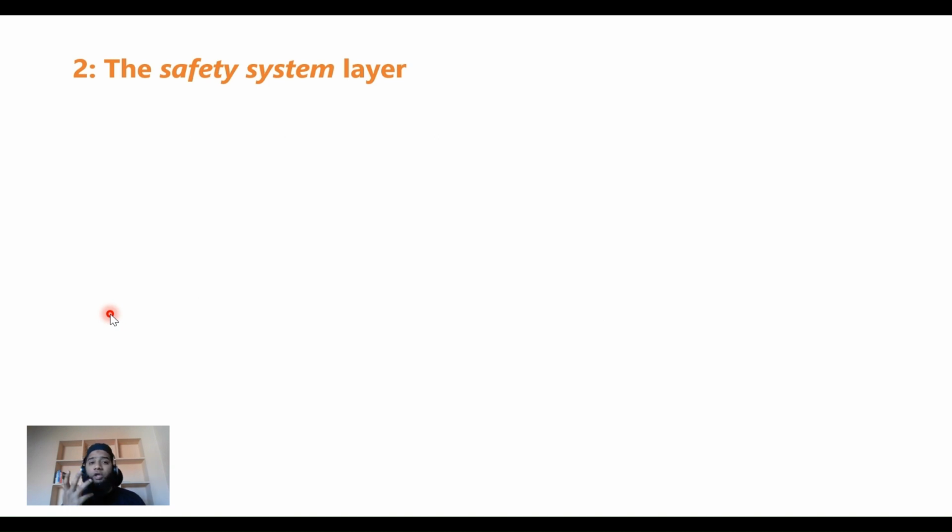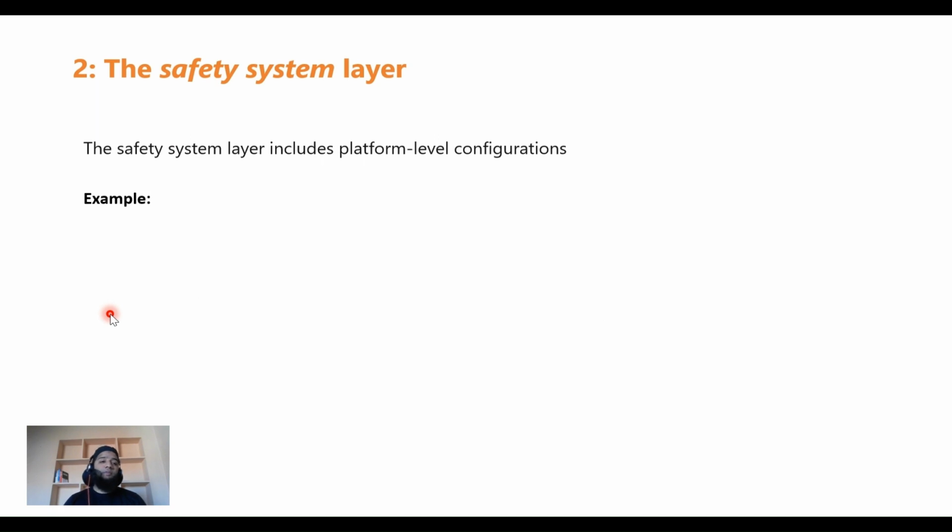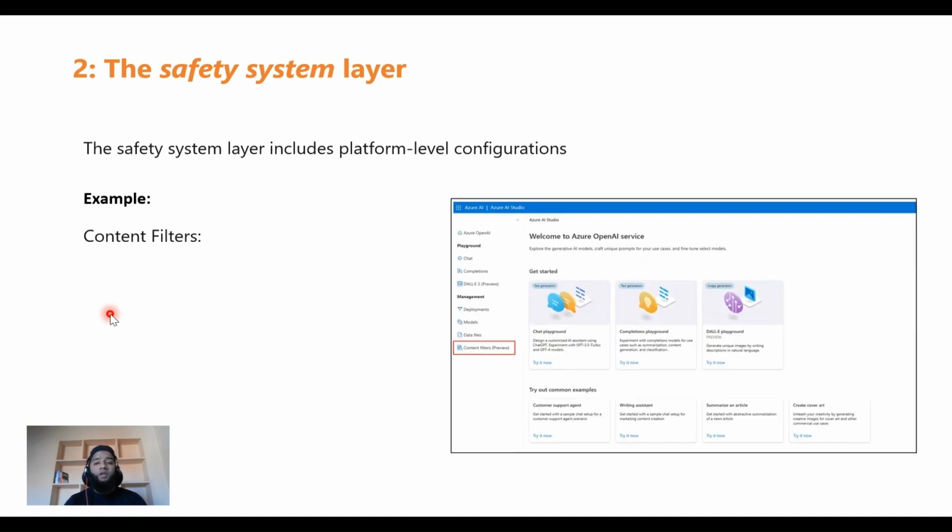Now what is it that you can do at the safety system layer? The safety system layer includes a platform level configuration. So what I mean is, if you've hosted your generative AI solution on, let's say, Azure OpenAI, then Azure OpenAI becomes your platform, and what you can apply here is content filters. So there you go, as it shows on the screen. Content filters is a feature that's in preview right now that you can apply. So it filters the content.